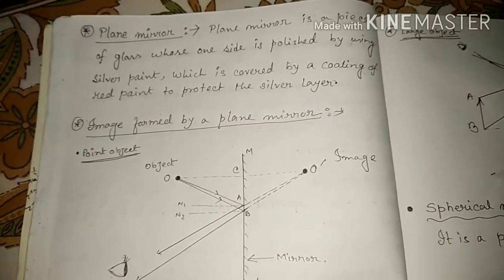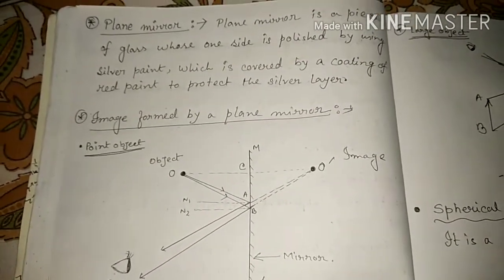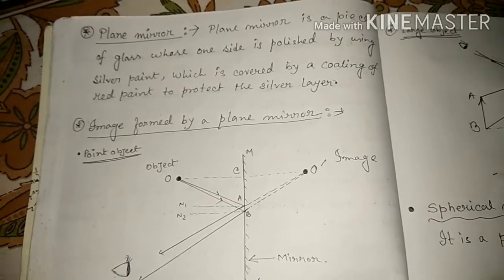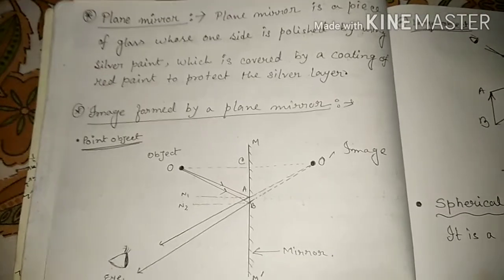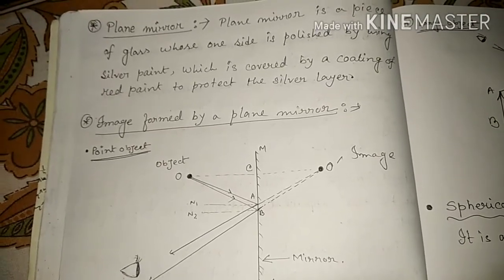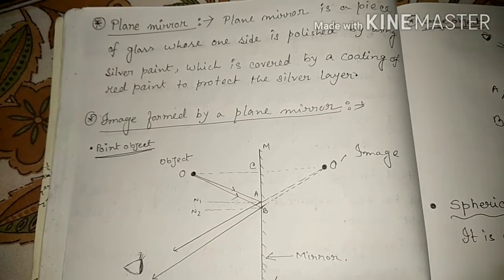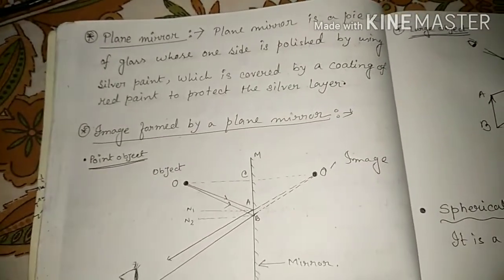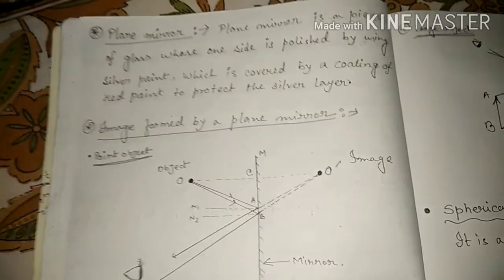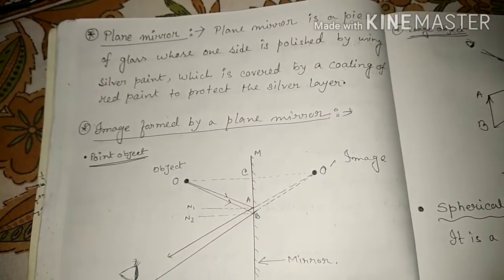Partially it will be changed. Left side appears to be right side, and right side appears to be left. This is called lateral inversion. So a virtual image is laterally inverted. Laterally means sidewise, only the sides change, not the upward and downward direction.